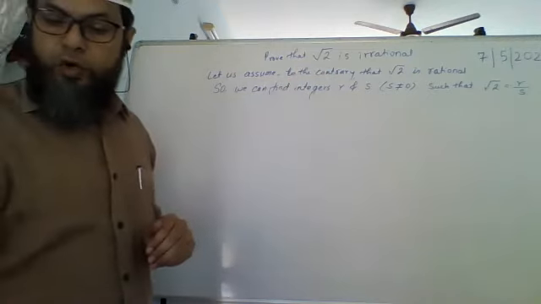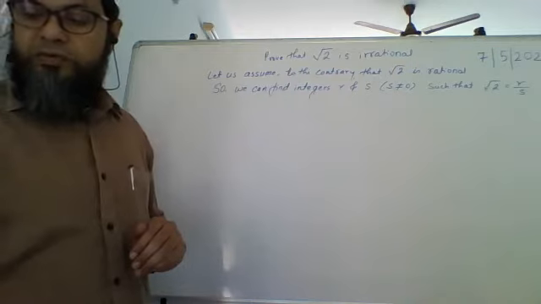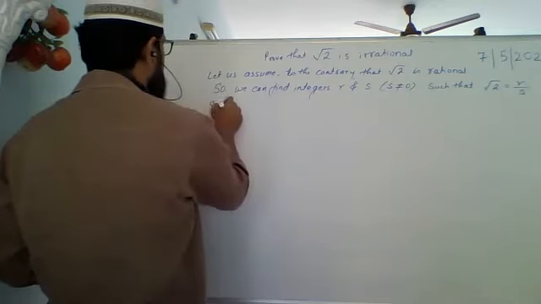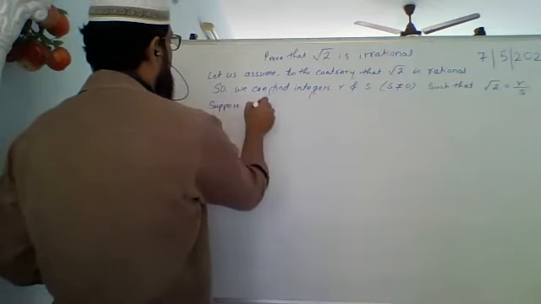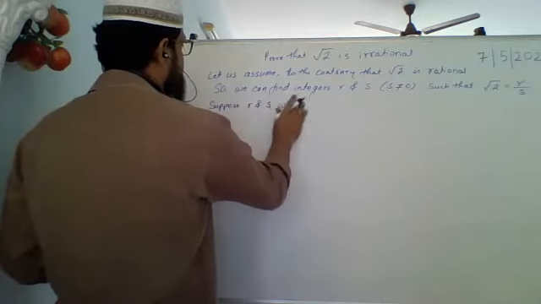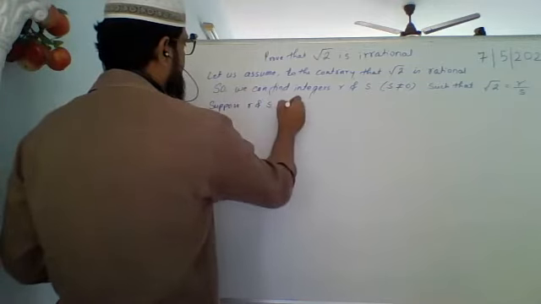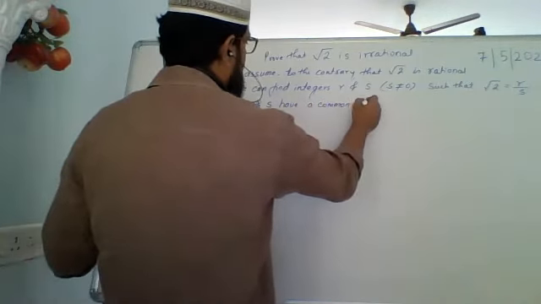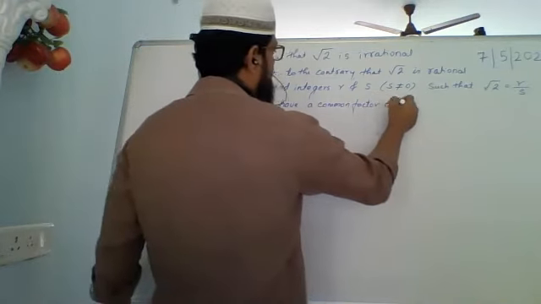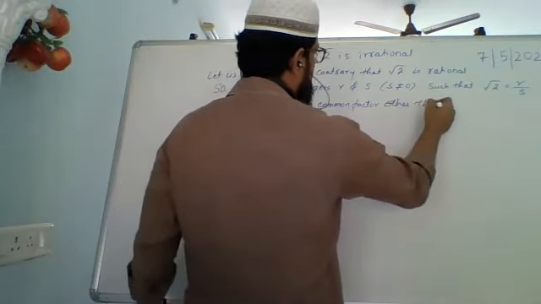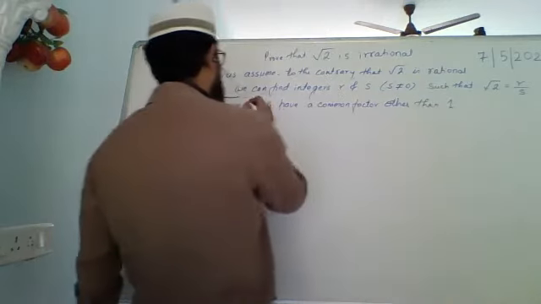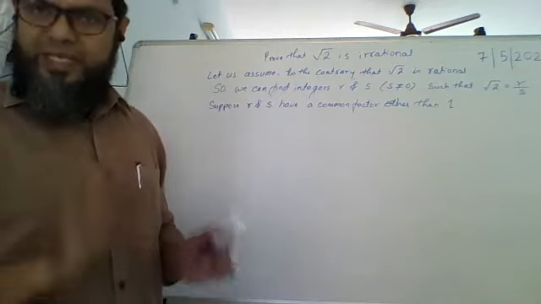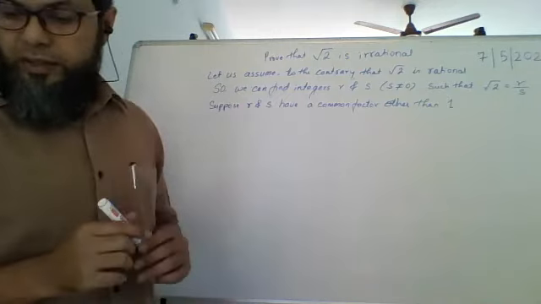So we say, suppose r and s have a common factor other than 1. If that is the case, divide by that common factor.